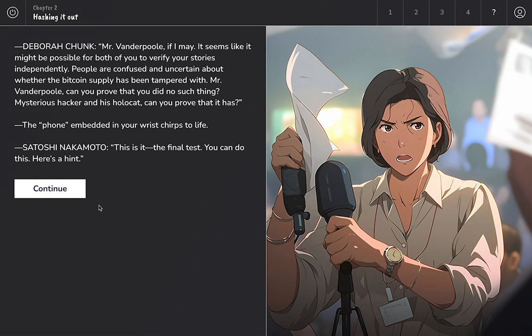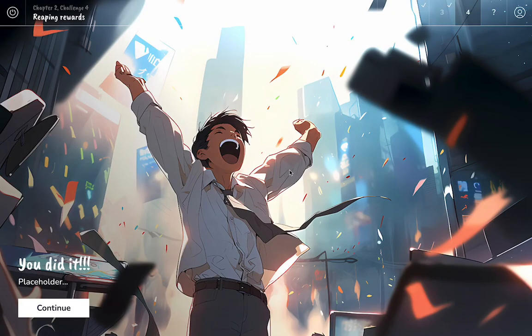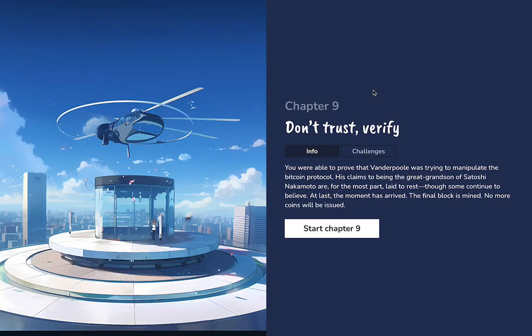Basically, both of you prove yourself. And then this is our final test here. As Satoshi also said, in the next challenge, for once and for all, using cryptography, we prove that Vanderpool is lying. Then, again, we did it. There's absolutely no chance anymore that anyone can believe this stuff. We've dominated Vanderpool. There's nothing he can do anymore. So, big success image here.